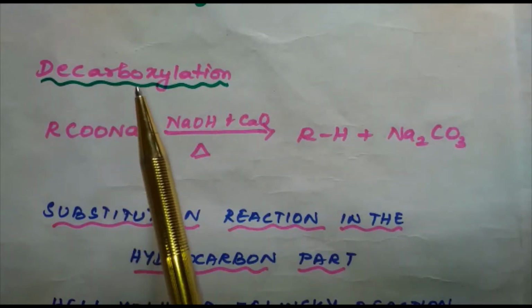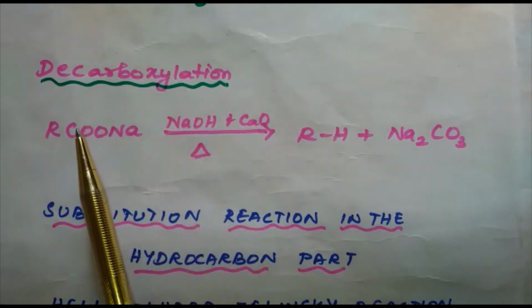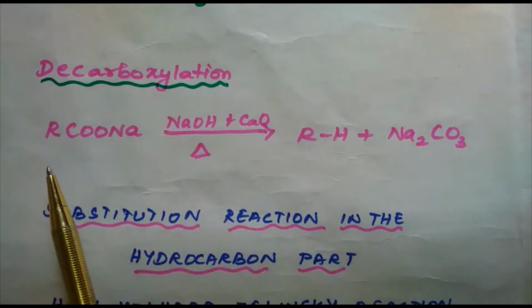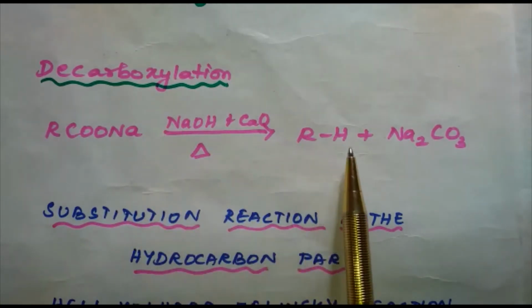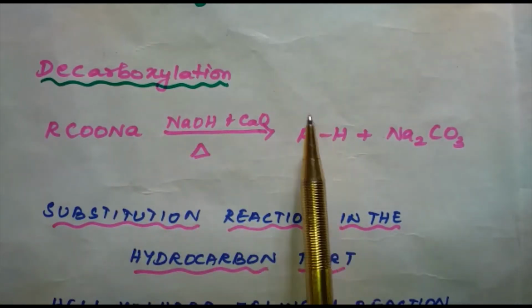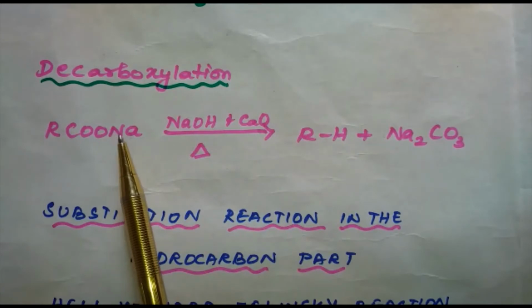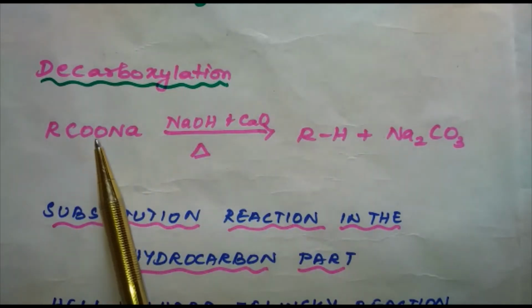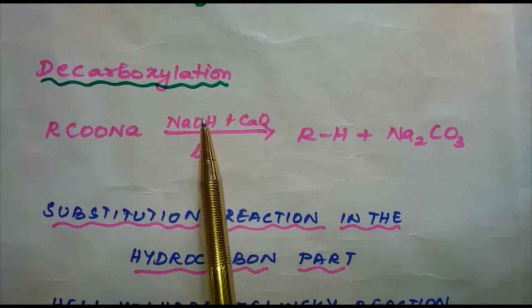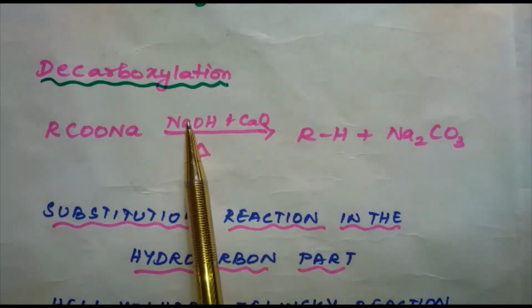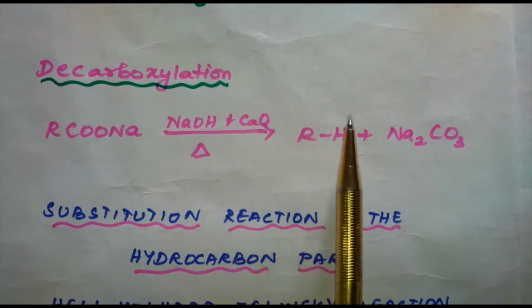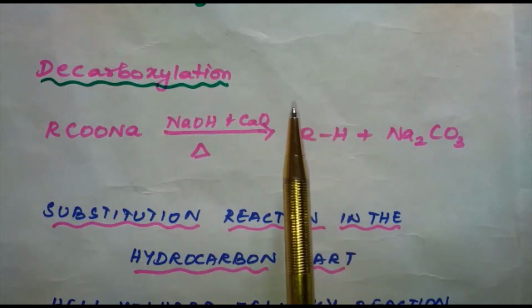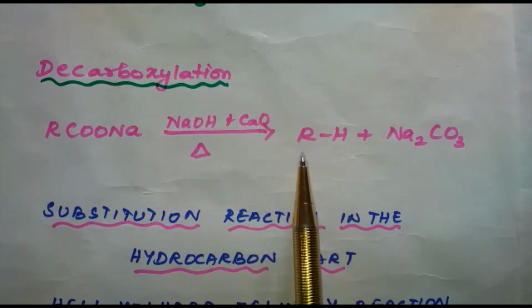Next reaction is decarboxylation. In decarboxylation reaction, carboxylic acids lose carbon dioxide to form hydrocarbons when their sodium salts are heated with soda lime. Soda lime is nothing but a mixture of NaOH and CaO in the ratio 3:1. And this reaction is known as decarboxylation reaction.